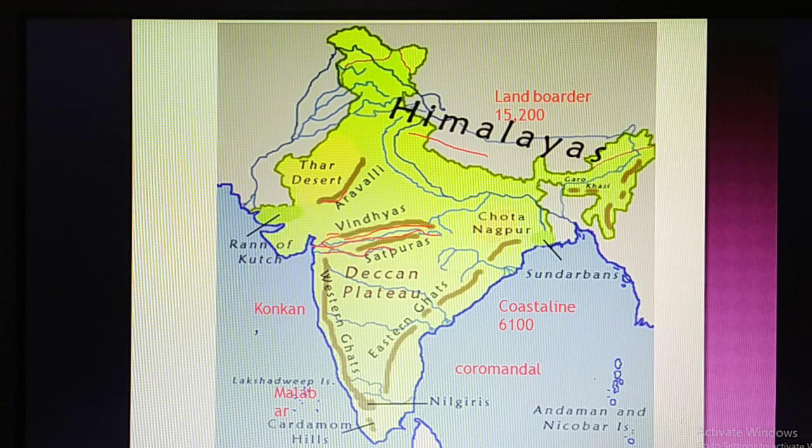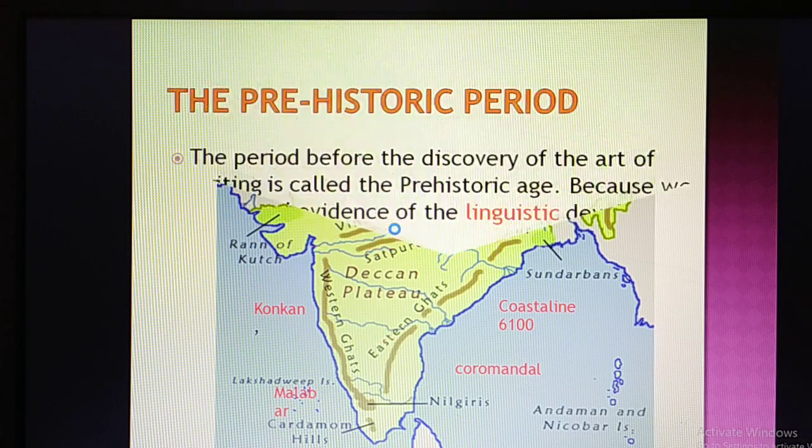The dynasties which were ruling India, especially in the northern part, were trying to attack the southern part of India, but they were unable to capture it, because they had to face this natural barrier. They had to pass the Vindhya mountain, then the Narmada river, then the Satpura hills, and next the Tapti river. Because of these natural barriers, they couldn't occupy the southern part of India. Now let us understand the important dynasties which ruled this northern part of India. Here we can understand very easily.